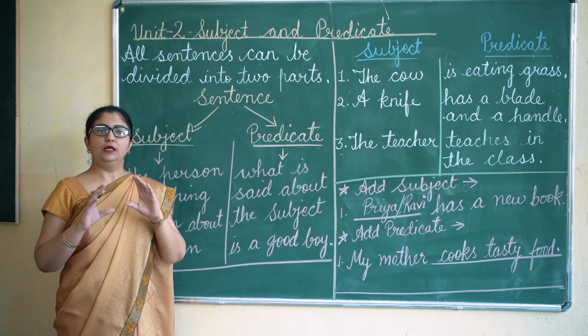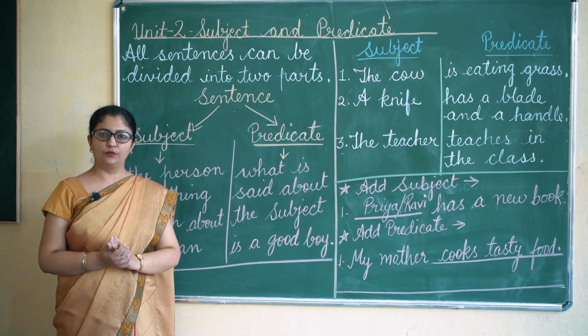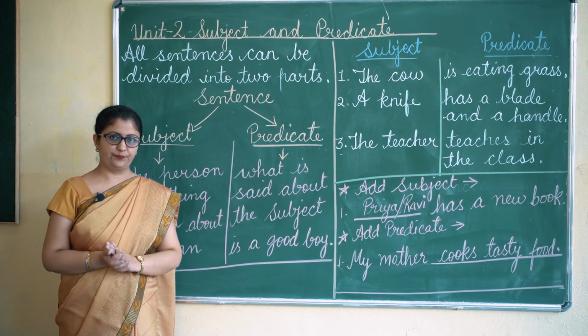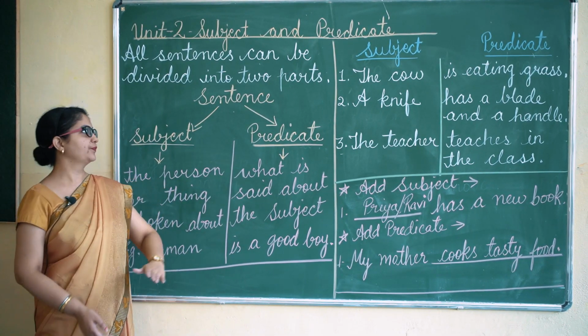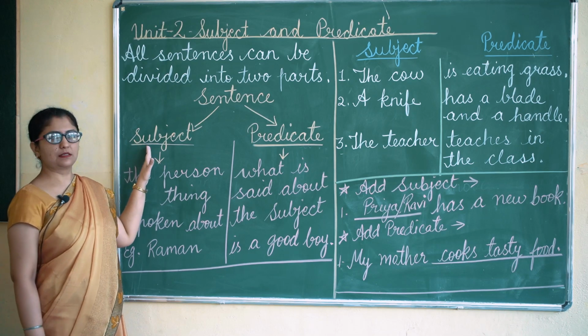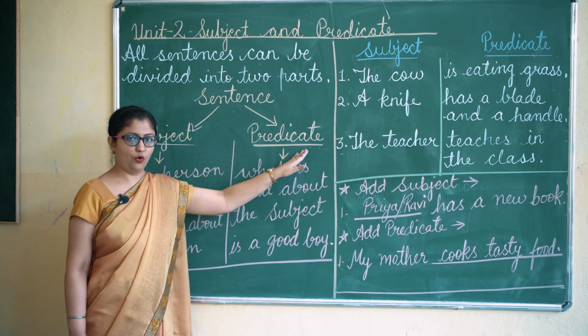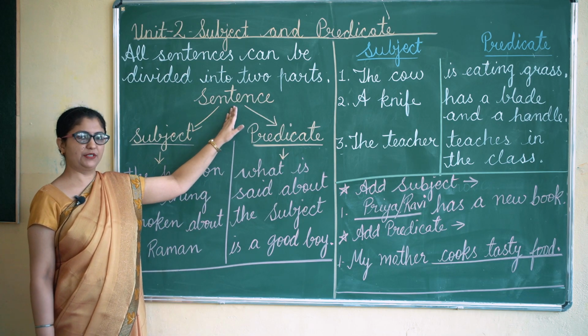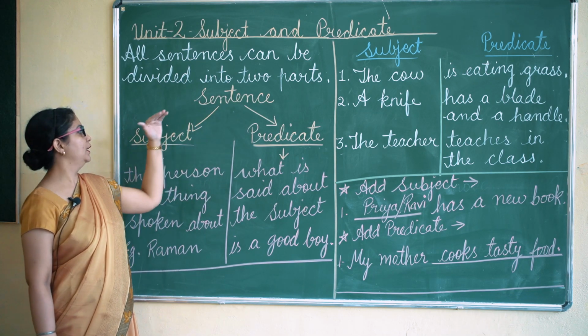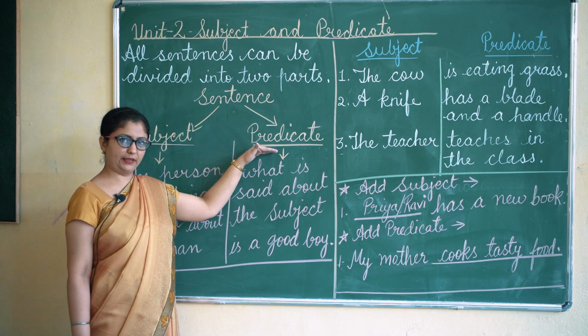Now children, sentences are always divided into two parts. Now what are these two parts? First is subject and another part is predicate. Okay, so a sentence can be divided into two parts, subject and predicate.